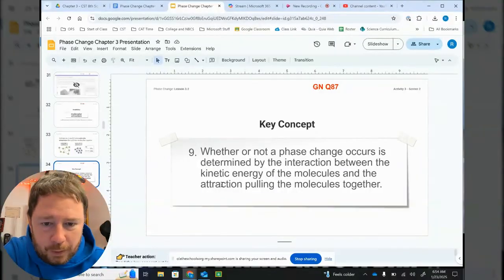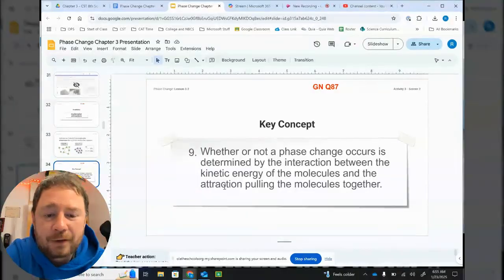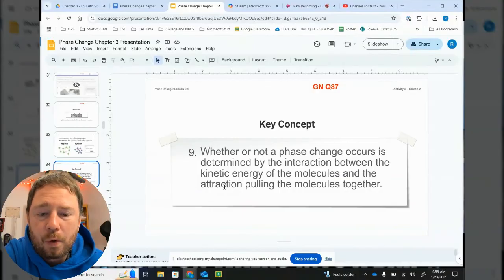Okay, so if the kinetic energy wins over the attraction, that means we're gaining freedom of movement and we're either going from a solid to a liquid with melting, or we're going from a liquid to a gas with evaporation. If the reverse is true and the attraction is the one becoming stronger than the kinetic energy because you're losing kinetic energy, then that means we're losing freedom of movement. We're removing kinetic energy, and the kinetic energy becomes weaker than the attraction. So we either go from a gas to a liquid, which is condensation, or we go from a liquid to a solid, which is freezing.